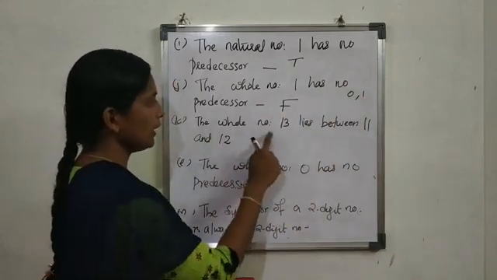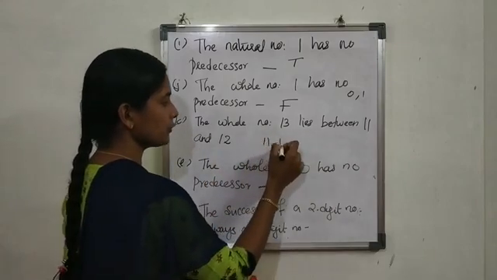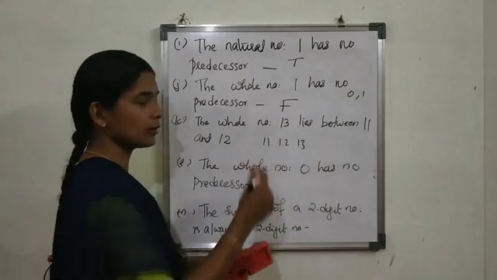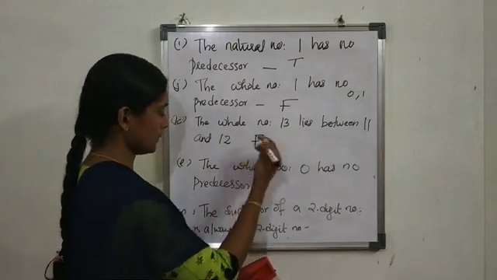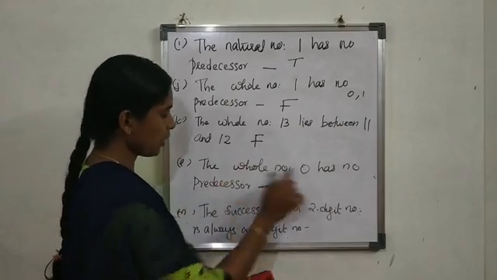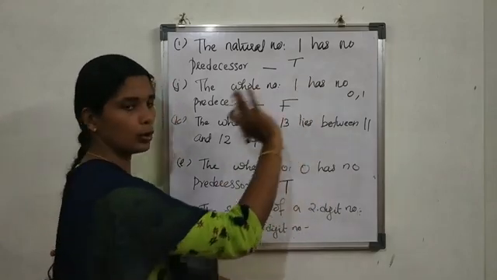Then, the whole number 13 lies in between 11 and 12. In between 11 and 12 nothing is there. After 12, 13 is there. Therefore, this is false. Then, the whole number 0 has no predecessor. That is true.